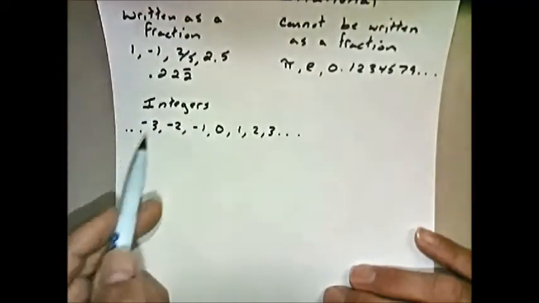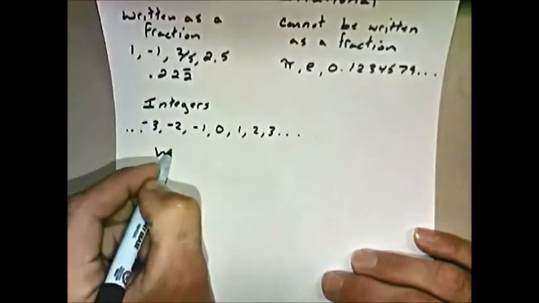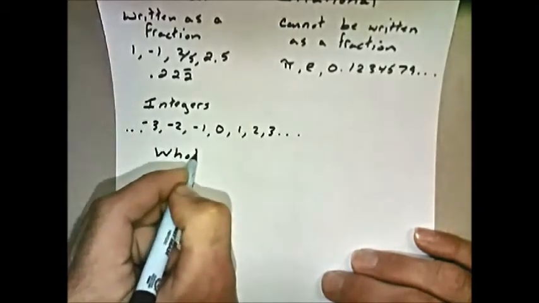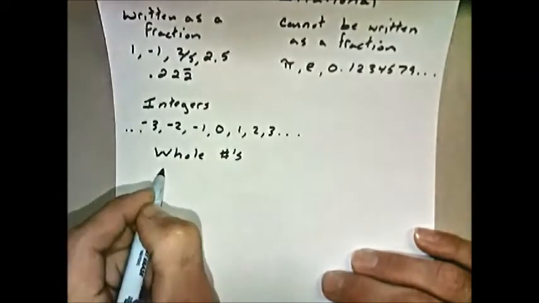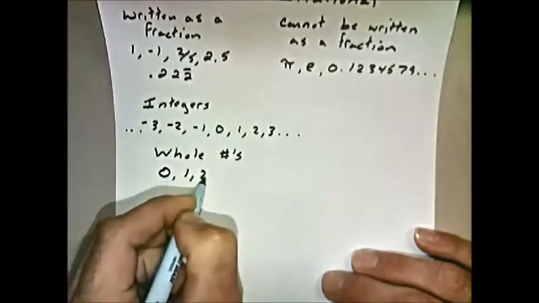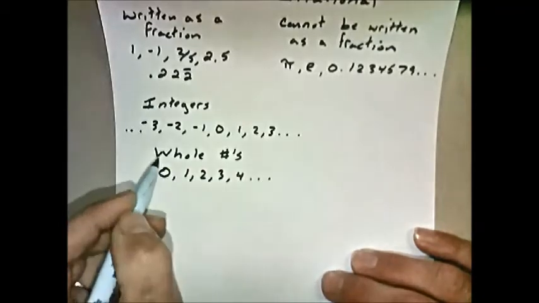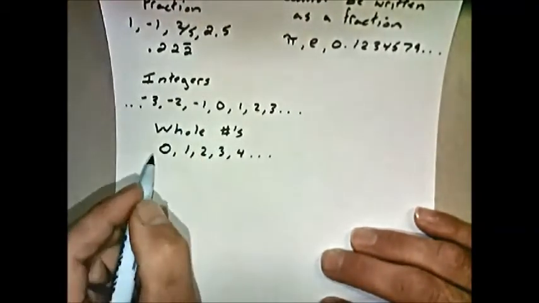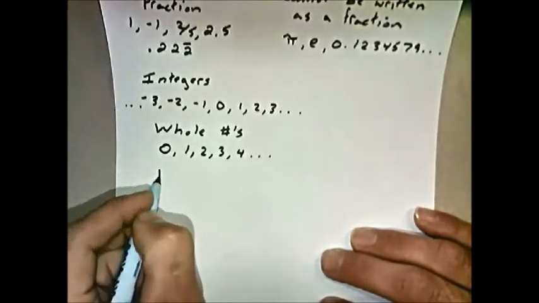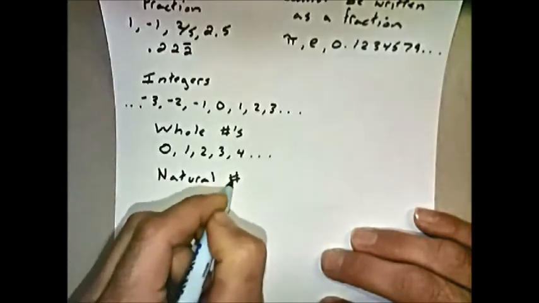Within the integers, we can break that subset down a little bit by taking the negatives out, and we call these the whole numbers. So we start with 0 and we count up, noticing we don't have any decimals or fractions as well. And finally, within the whole numbers, we can take out 0, and we have the natural numbers.